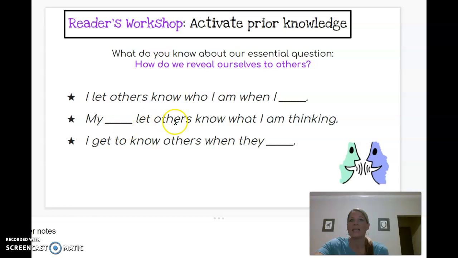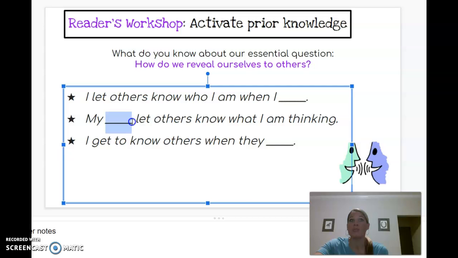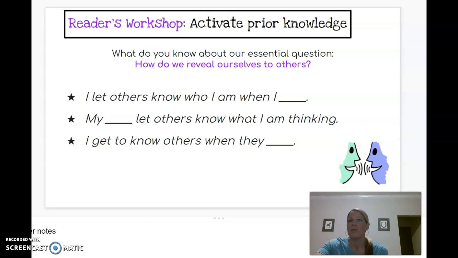My blank lets others know what I am thinking. What is it that we can fill in this blank with that will let someone else know what you're thinking? I get to know others when they, what do others do to help you get to know them? So think about 3 words that we could plug into these blanks. Jot them down in your notebook. I let others know who I am when I; my blank lets others know what I am thinking; and I get to know others when they. Write down a couple of those.